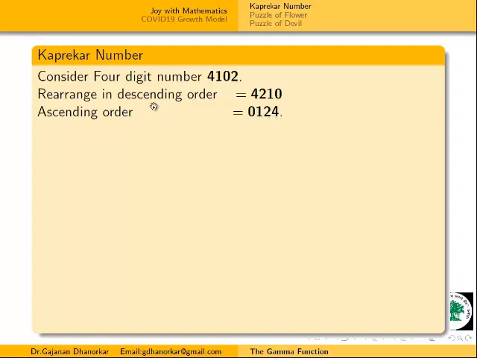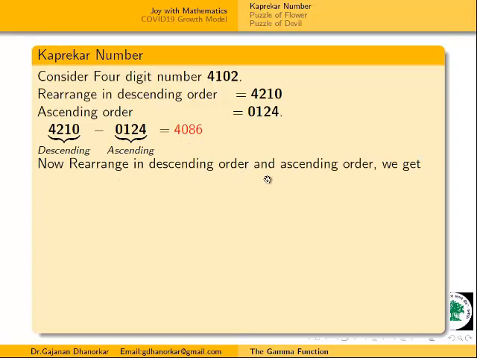The procedure is to first write the descending order, then the ascending order, and subtract descending minus ascending, and we get a new number. From this new number, again we write descending order minus ascending order. Now for this number, our descending order is 8640.